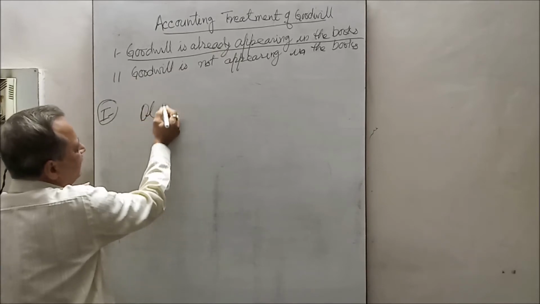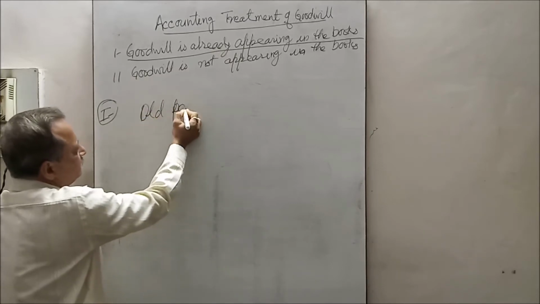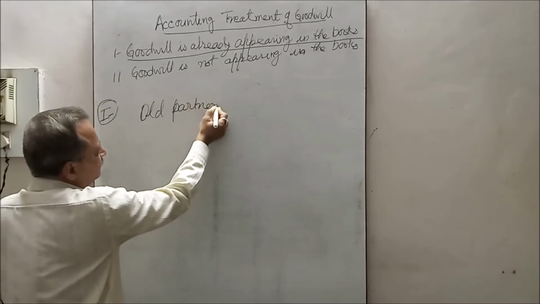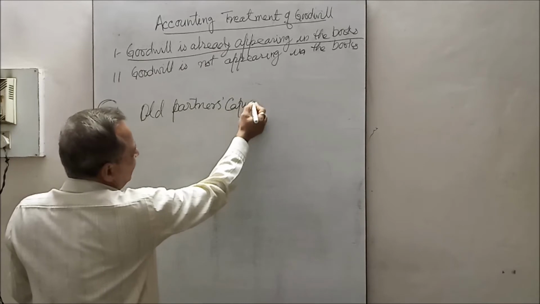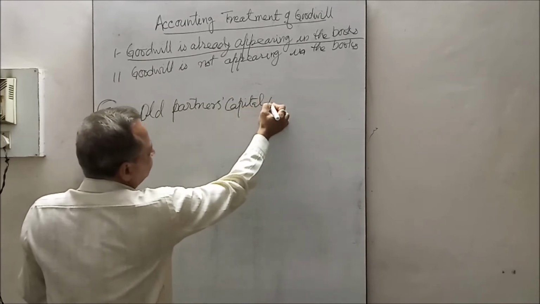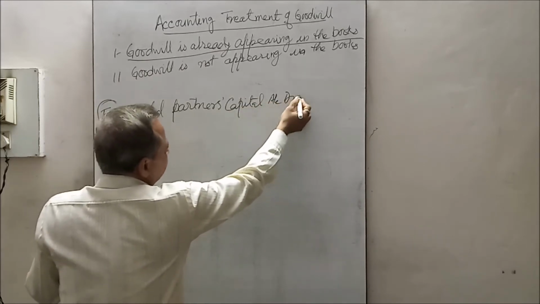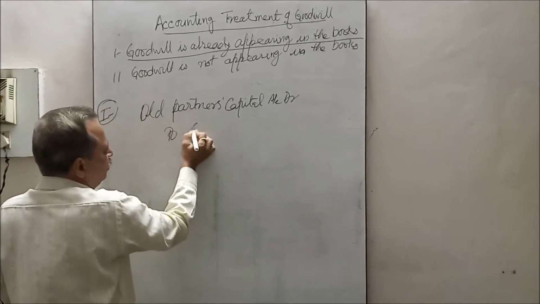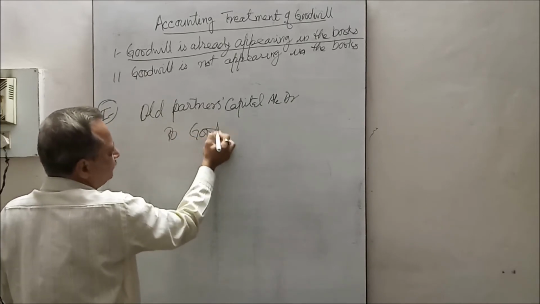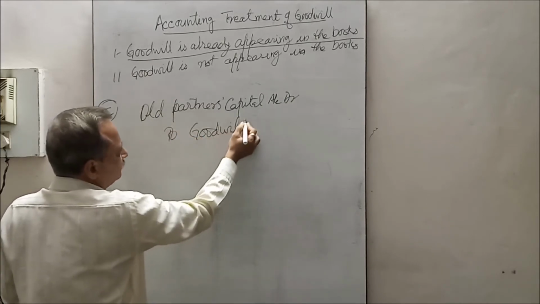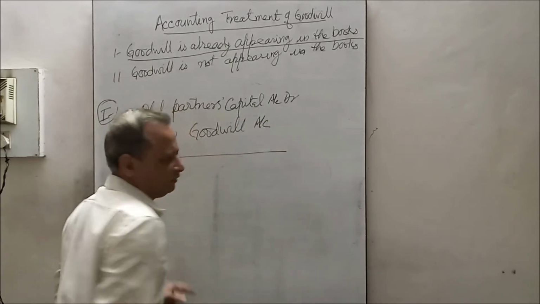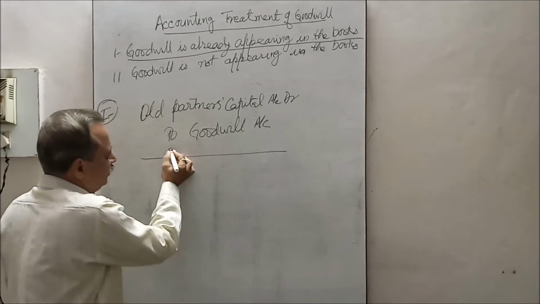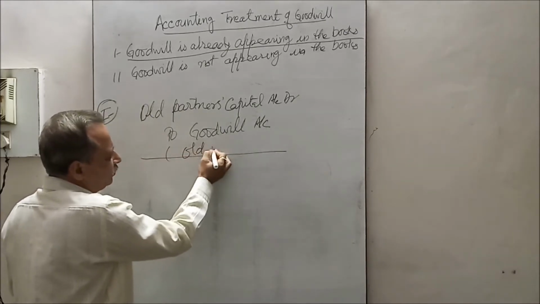Old partners' capital account debit to goodwill account. This entry should be passed in their old ratio. Which ratio? Old ratio.